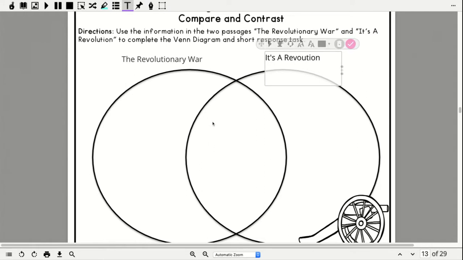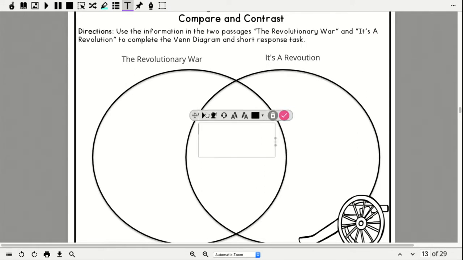Okay, so what do they have in common? When I look at these, probably the biggest thing that they have in common is they are both about the American Revolution. Okay? So their main idea, their biggest topic is about the American Revolution.